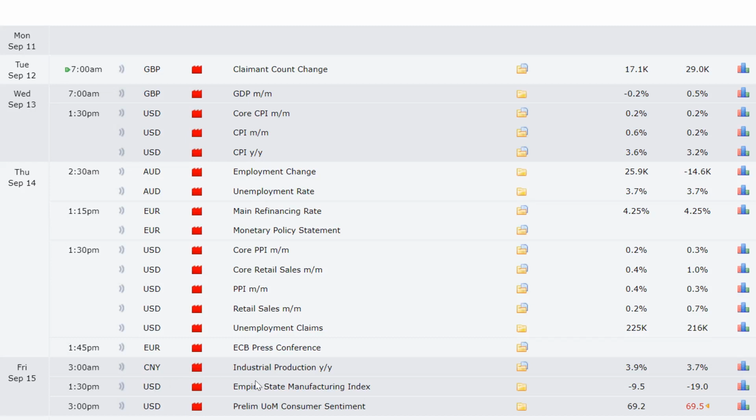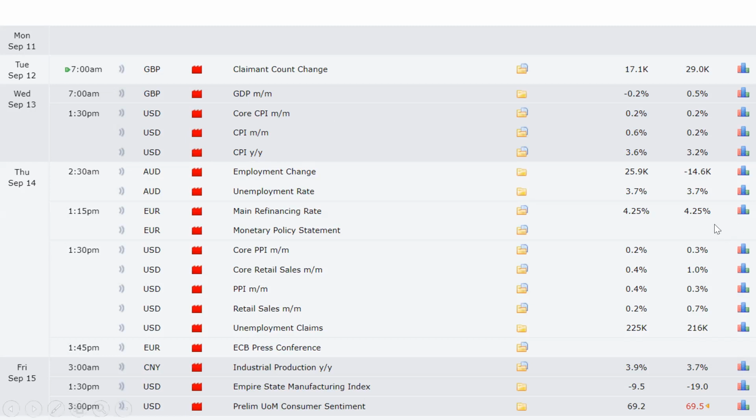And on Friday, we'll see Empire State Manufacturing Index, then prelim UoM consumer sentiment. But highest priority for me will be for traders to watch out for the CPI data and also the interest rate decision, which we expect on Thursday. If you traded the markets last week, we will be making a quick review on that also because some of the trades are also playing out this week.